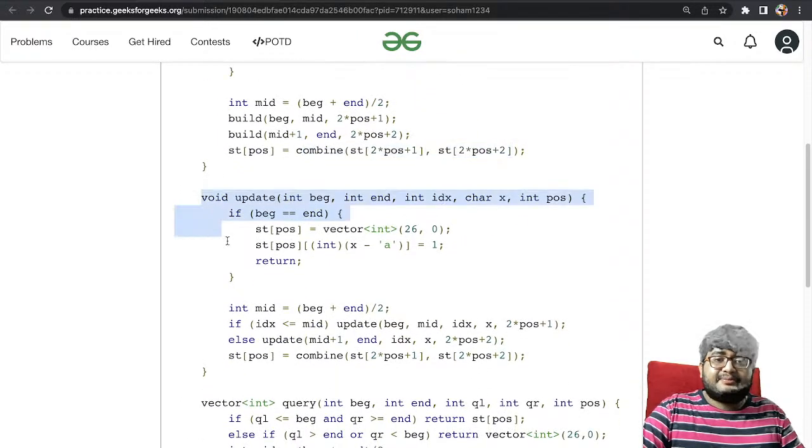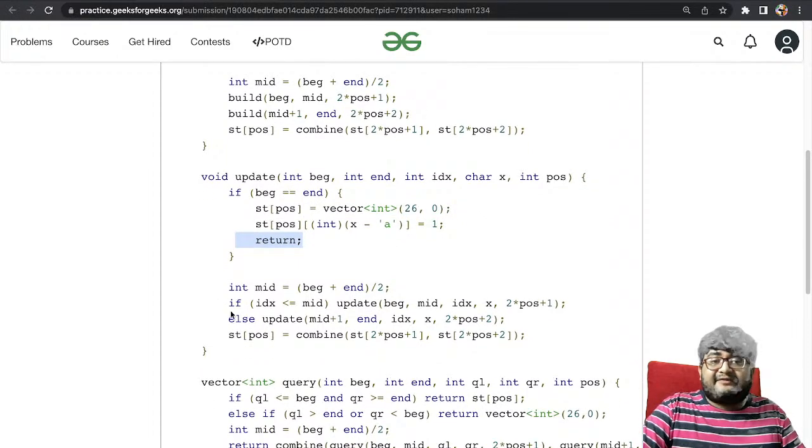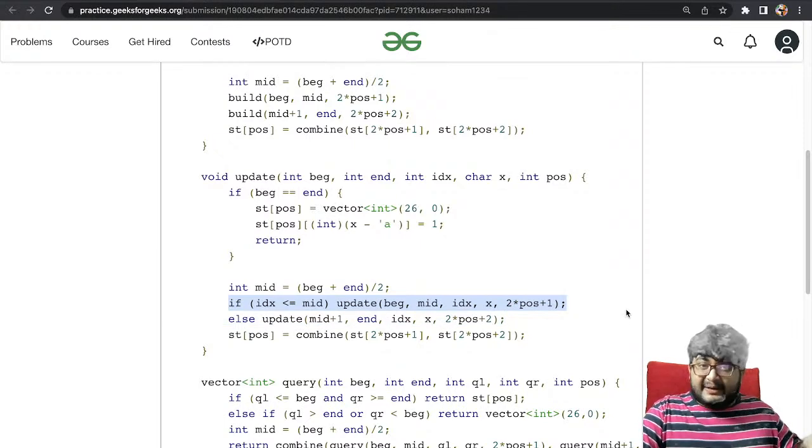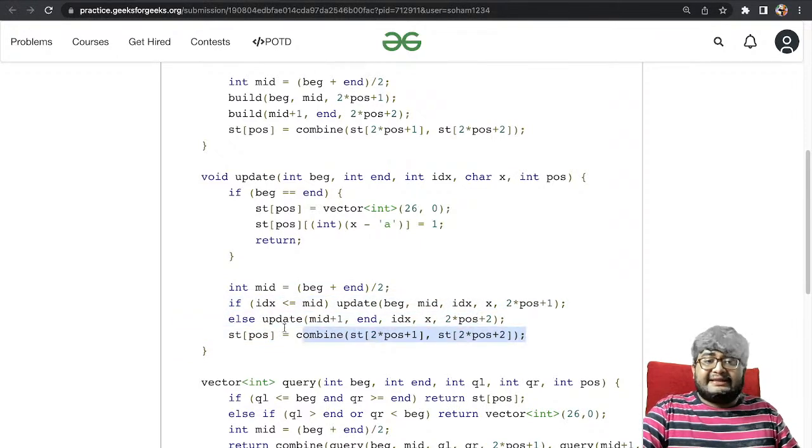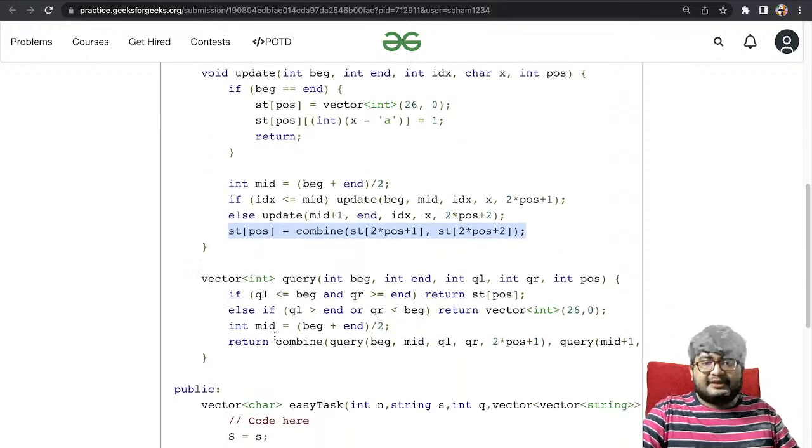Next we have update. In update, beginning equals end means again we have reached the leaf node. In that case, we are updating to character x. So we'll just set x minus a to 1 and the rest of them will become 0 and return. Then we'll decide whether to go left or right: if the index is less than or equal to mid, the left subtree needs updating, otherwise the right subtree needs updating. We'll recurse to one of them and then combine them to form the answer.